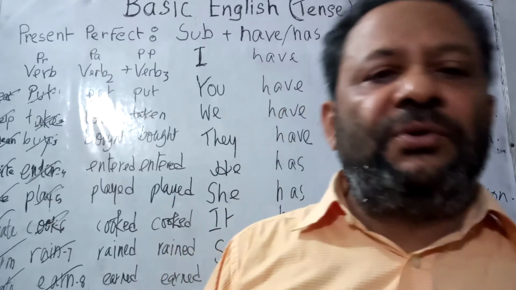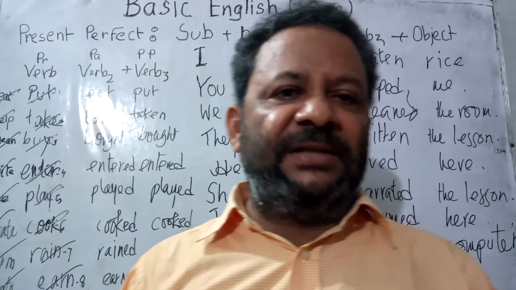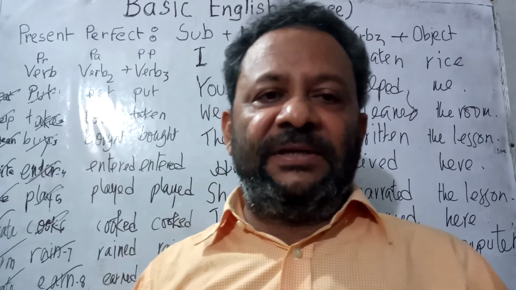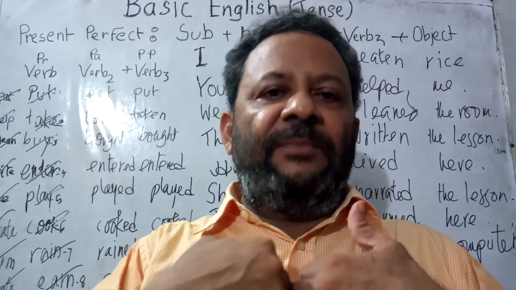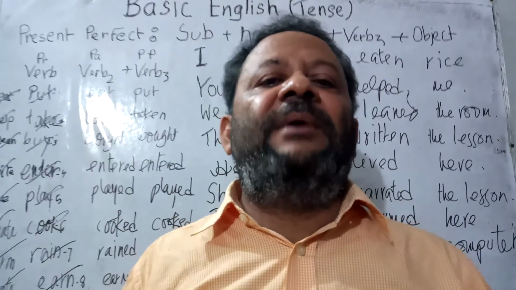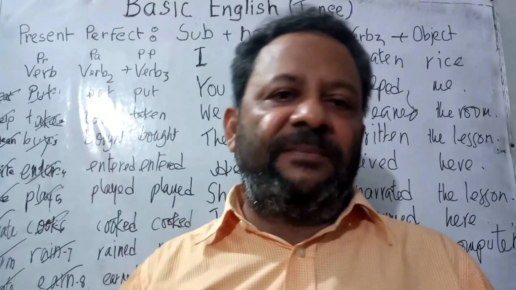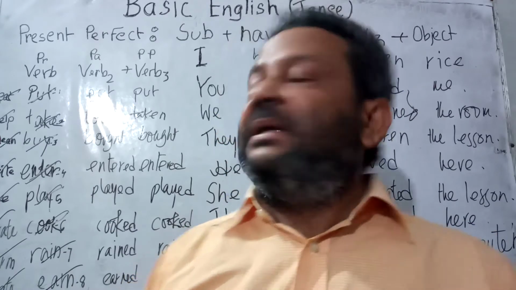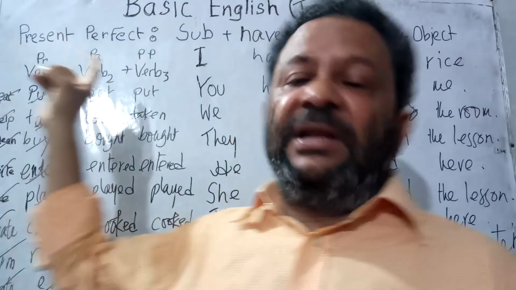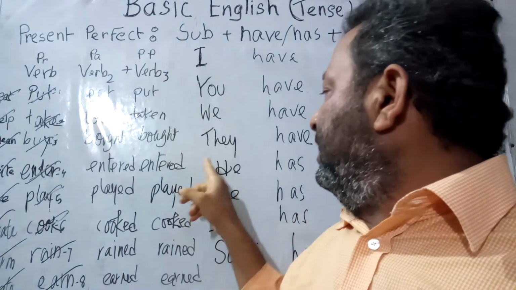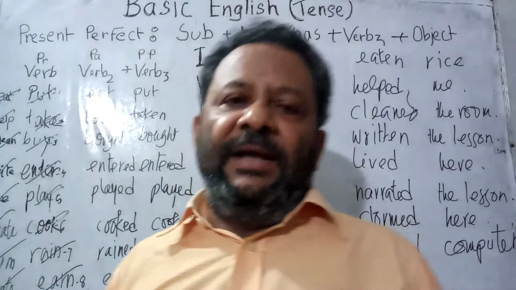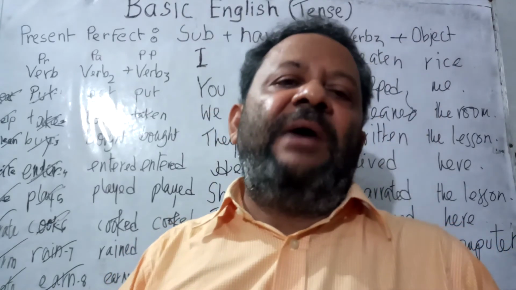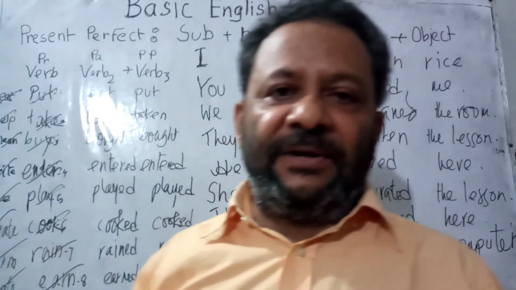Now, again, I am going to tell you the structure of present perfect tense. The structure is subject, have or has, verb 3, object, and there are 8 subjects. These are I. When I speak about myself, I would use I. Whenever I would speak about you, I would use the subject you. Now, I started to pronounce the names of the subjects: I, you, we, they, he, she, it, Sami. And here I have displayed the process of how to make sentences by using present perfect tense.